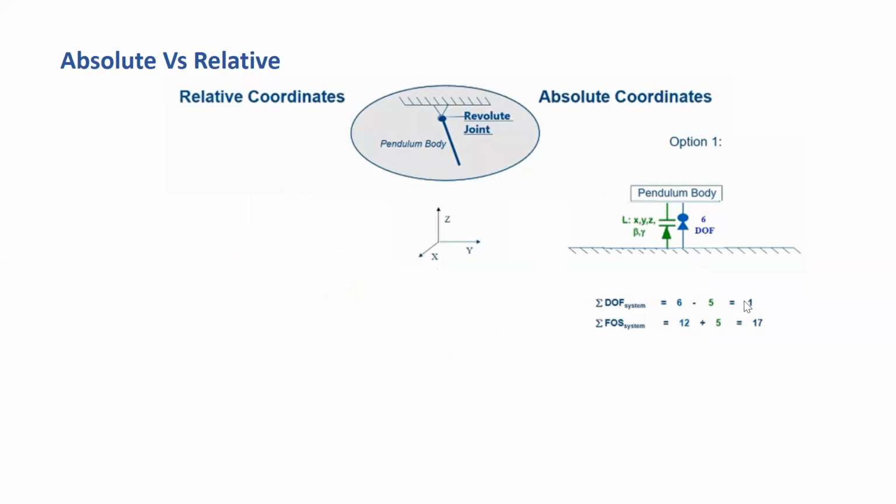Now here, the degree of freedom of the system and the first order state of the system. Okay, now the degree of freedom of the system, how much is it here? Can anyone explain? Anyone have any idea?